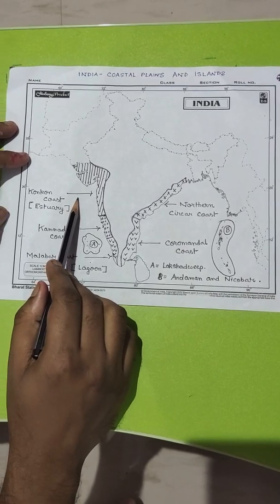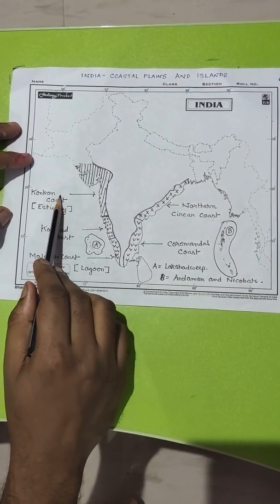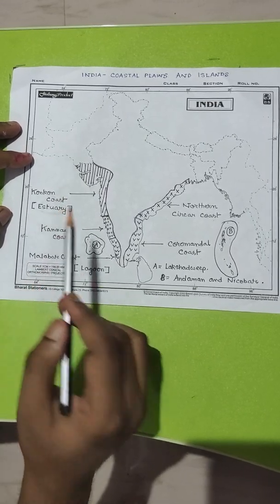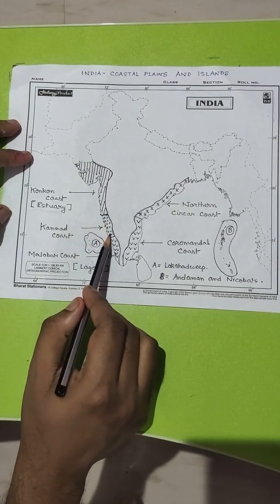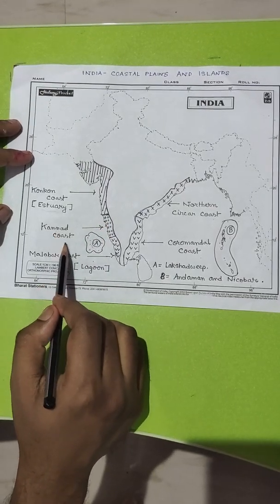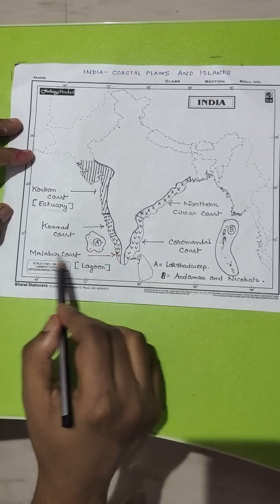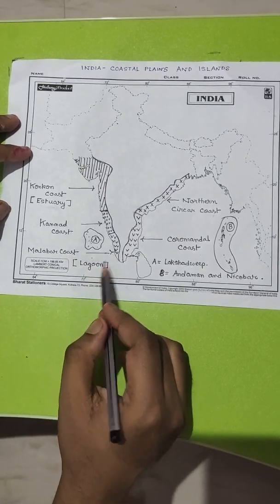The part of the coastal plain extending up to Goa is known as Konkan Coast. This part is known for estuaries. The middle part of the western coastal plain is known as Kannada Coast, and the extreme southern part, located in Kerala, is known as Malabar Coast. It is known for lagoons.